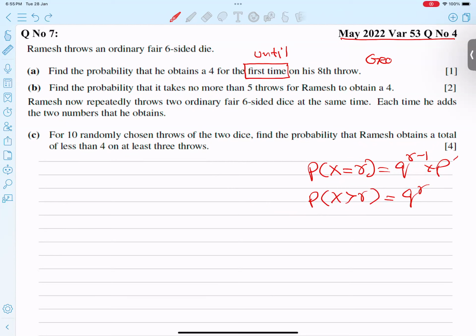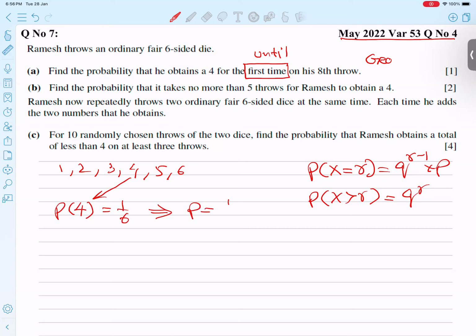But the question is how to get p and q. My favor is obtaining a 4, and the die has 1, 2, 3, 4, 5, 6. So what is the chance of 4? The chance of 4 is 1 out of 6. So p is my favor and q is not favor, so q is the other numbers, 5 over 6. So I can use the formula. Plug in 8 and 8 minus 1, and the rest you know very well.